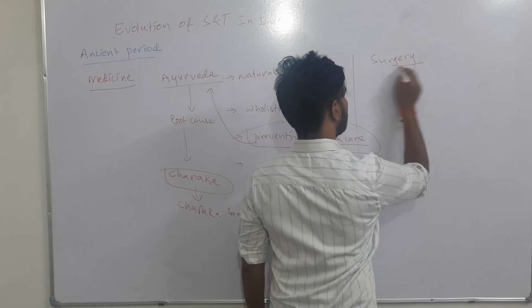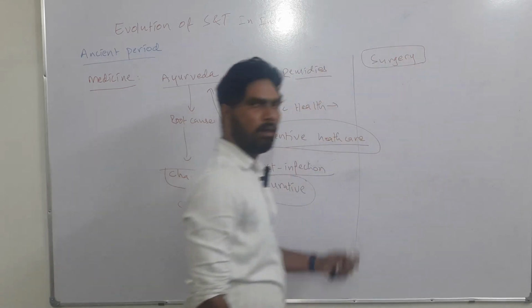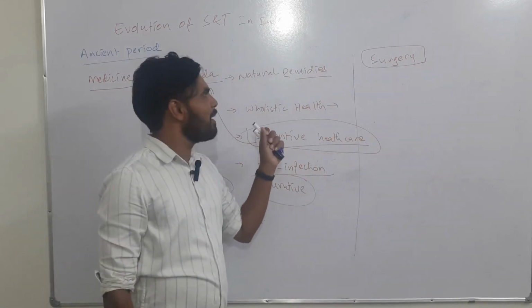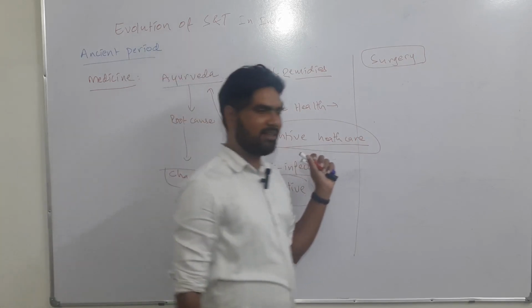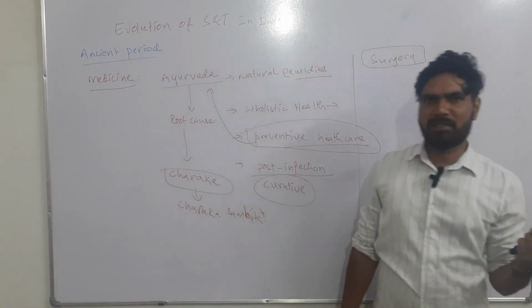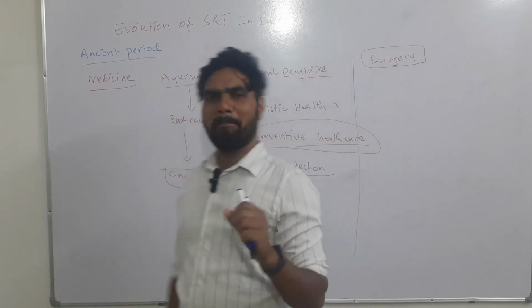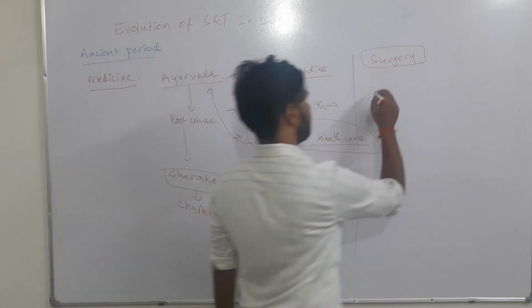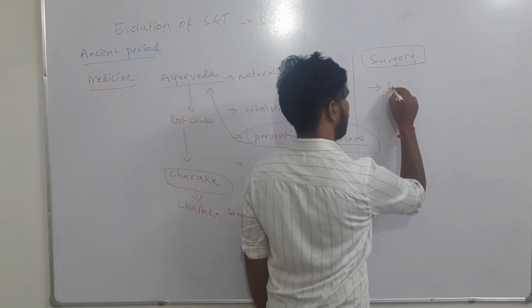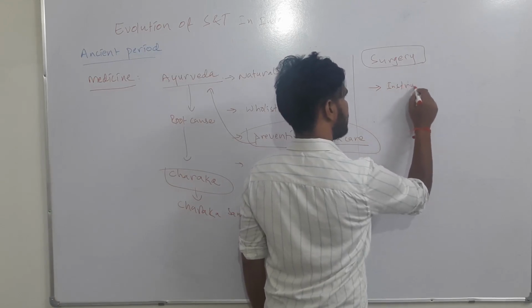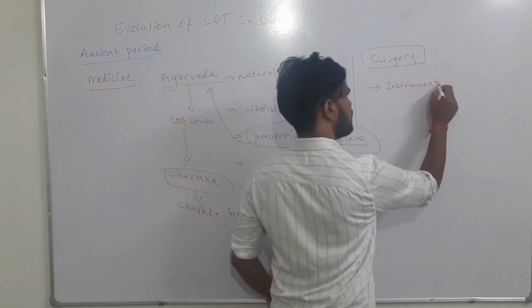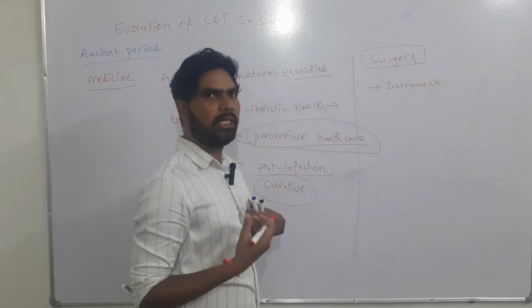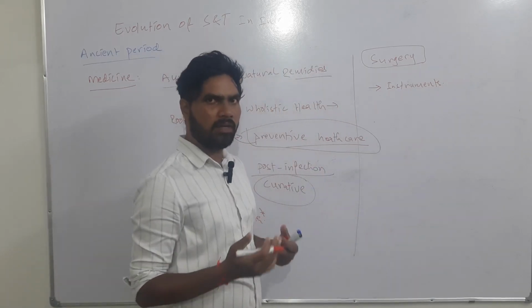Surgery also developed predominantly in the ancient period. It is very difficult to imagine that there were surgical practices in ancient India, but there were. A lot of medicinal or surgical instruments were present, and we got evidence of their presence in our excavations.